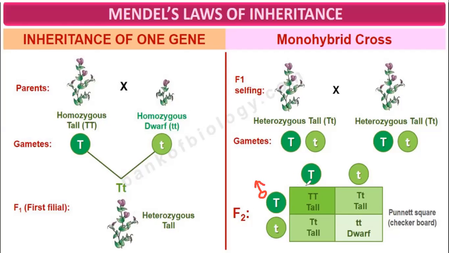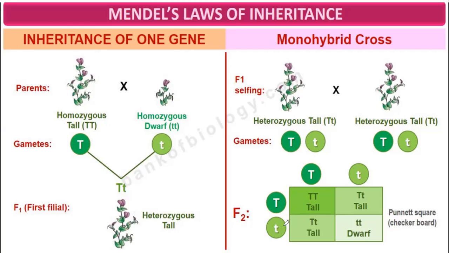So the gametes carrying capital T and capital T will fuse together and form homozygous capital T capital T. Here it will be capital T and small t. Capital T, small t is also tall, but it is heterozygous. When we are writing the alphabets in this square, first we have to write that which is dominant. So capital T is dominant over small t. So first we have to write what?